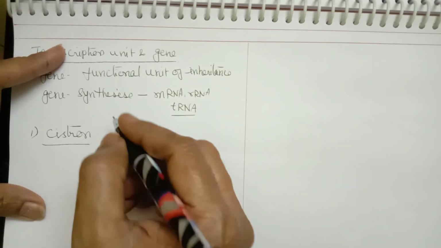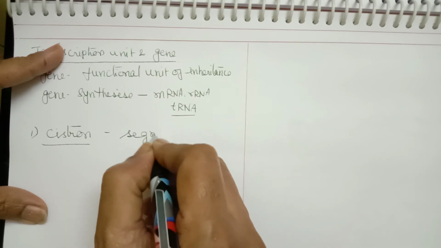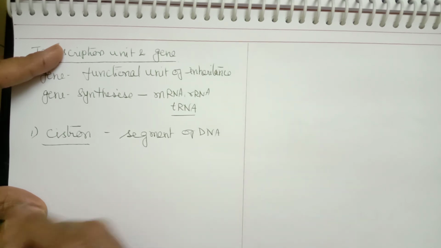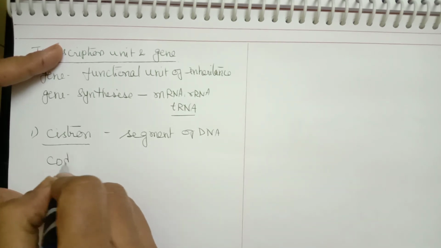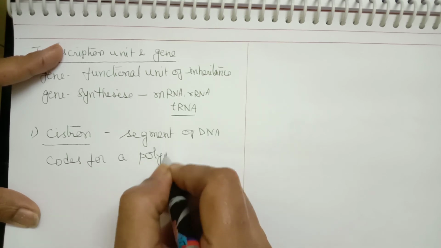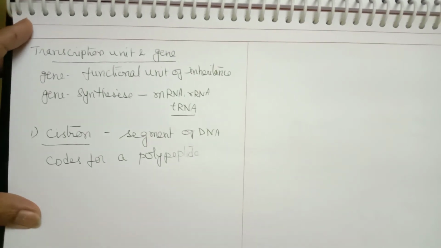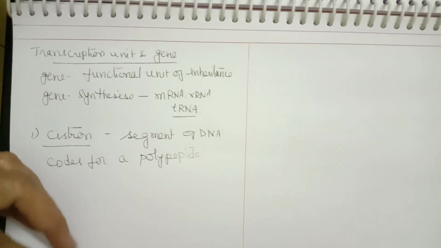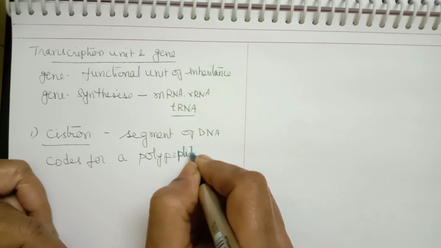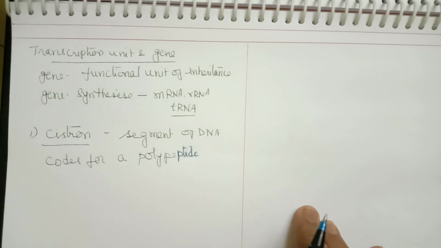A cistron is a segment of DNA, or a gene. Segment of DNA means a gene. So it is a segment of DNA which codes for a polypeptide. It can help in the synthesis of a polypeptide. That is called a cistron.